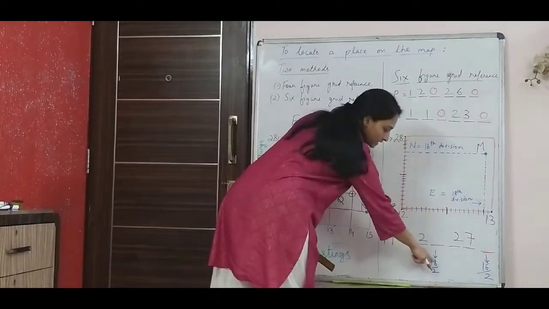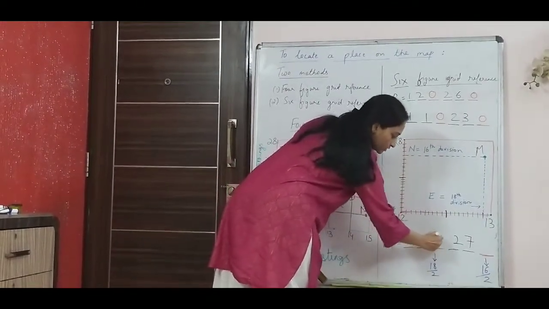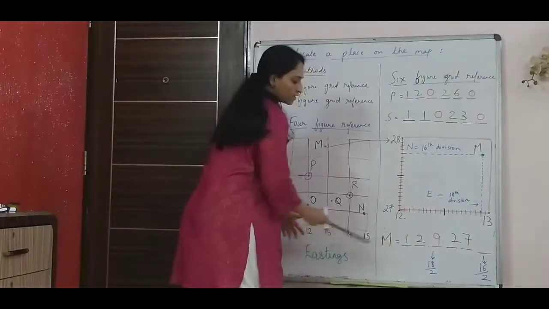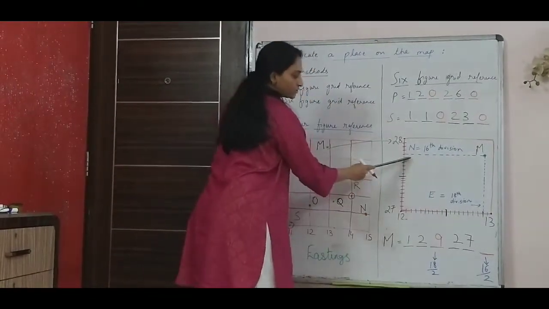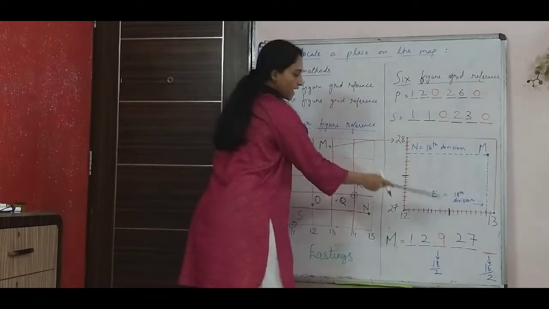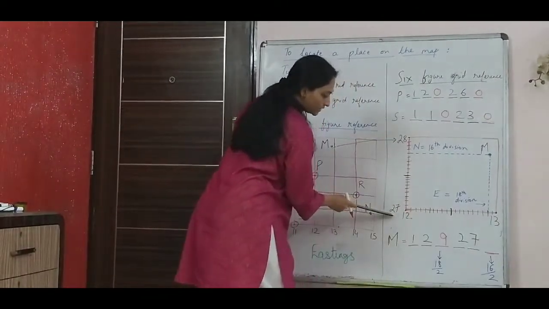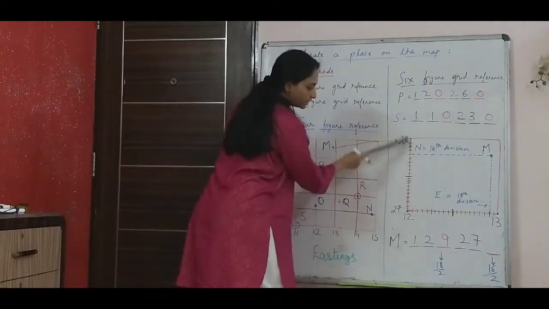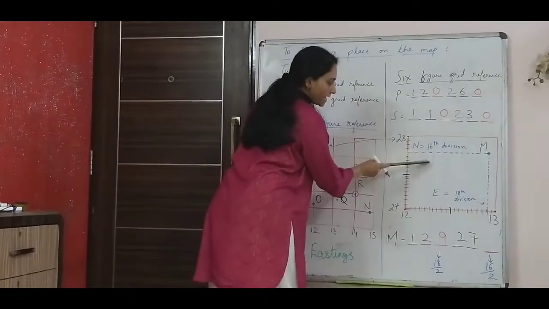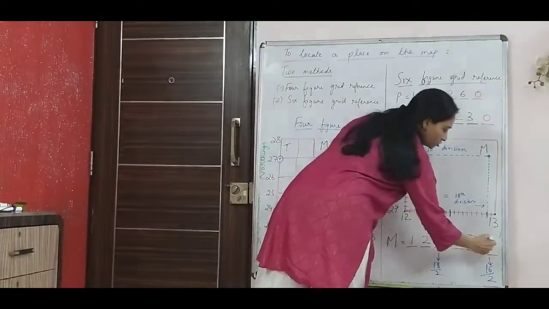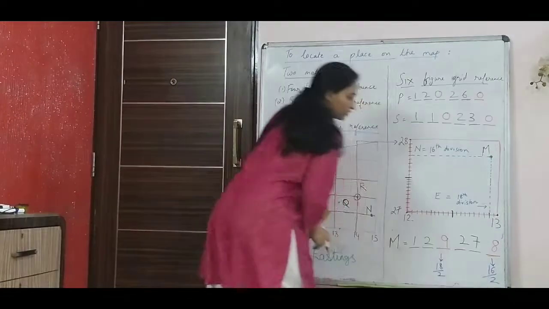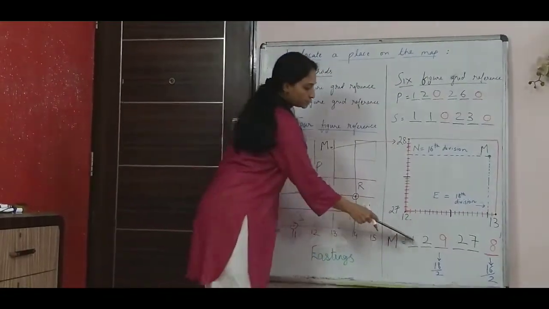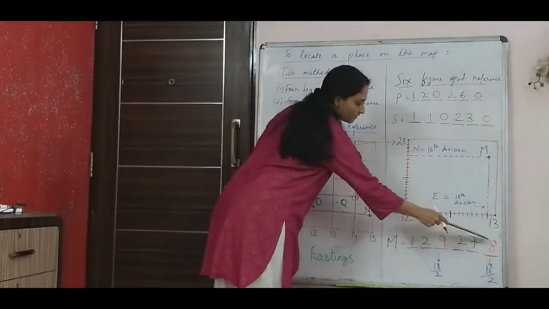So 18 divided by 2 comes to 9. So I got my third easting. With respect to my northing, I get 27 here because this lies between these two. I have to take the lower one, and 16 divided by 2, I get 8. So my 6-figure grid reference is 12, 9, 2, 7, 8.